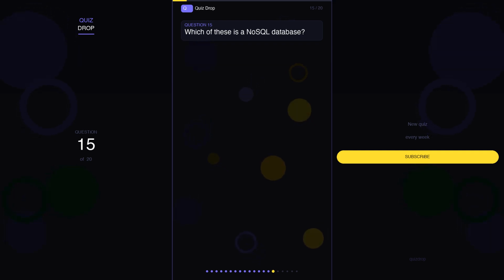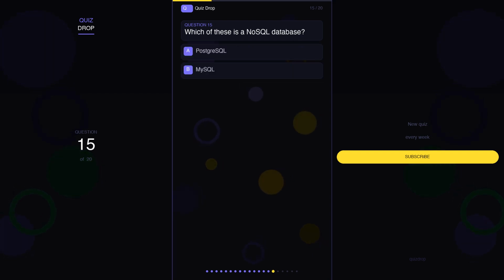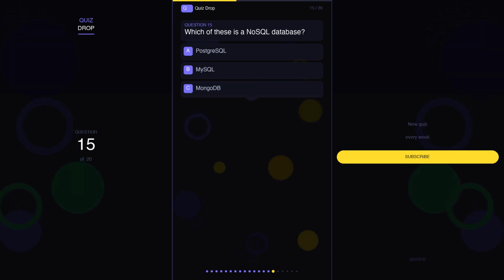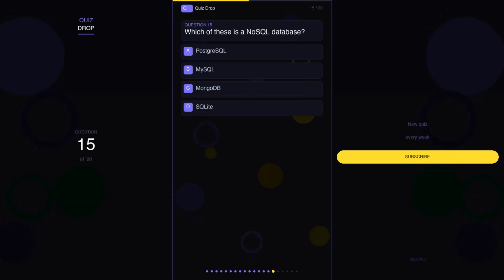Question 15. Which of these is a NoSQL database? Your options are A. PostgreSQL, B. MySQL, C. MongoDB, D. SQLite.